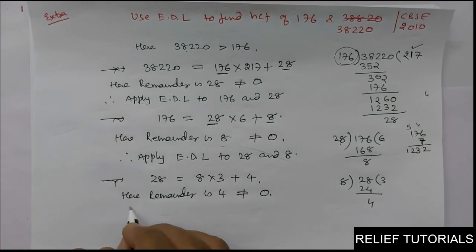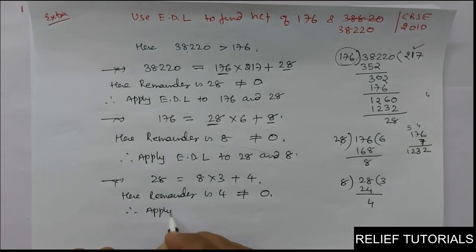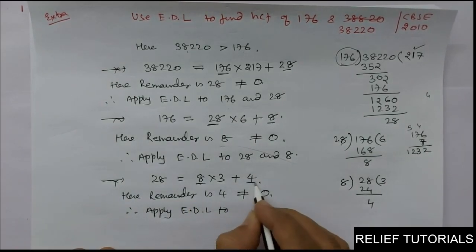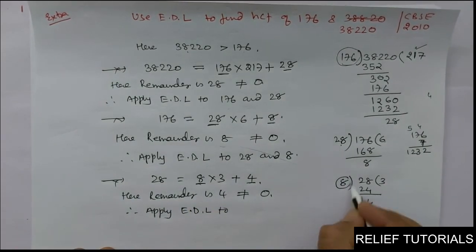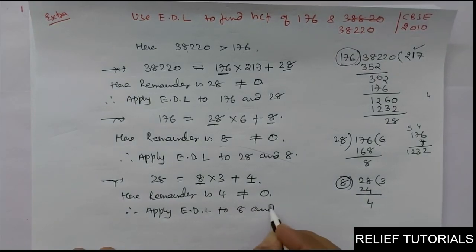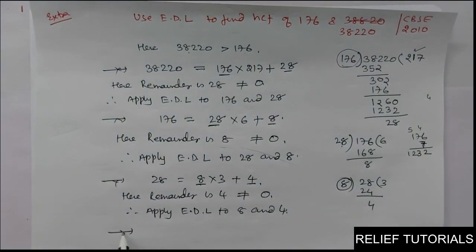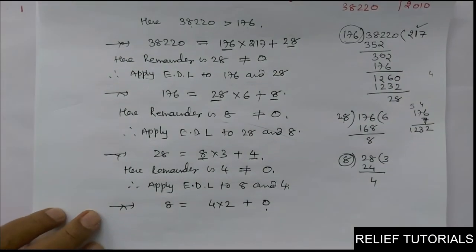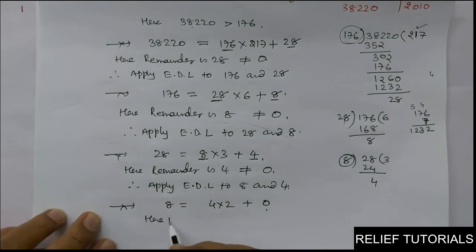So again you have to apply Euclid division lemma to divisor and remainder, not quotient: divisor 8 and 4. Now you know 8 is equal to 4 into 2 plus 0. So here remainder is 0.